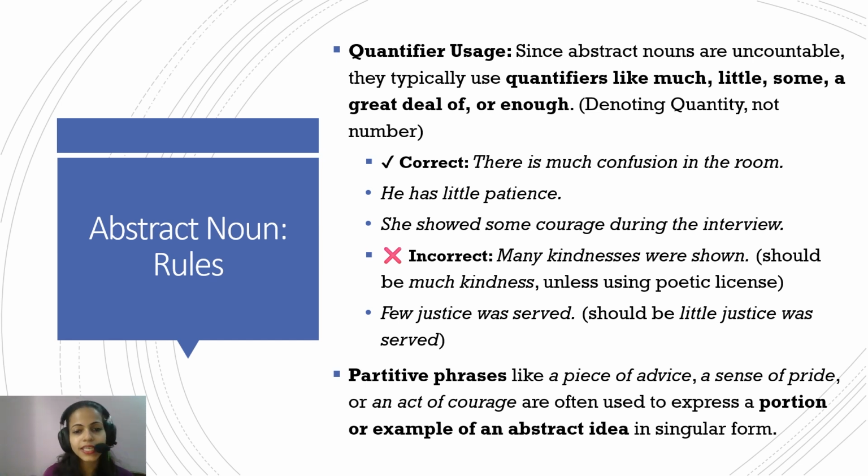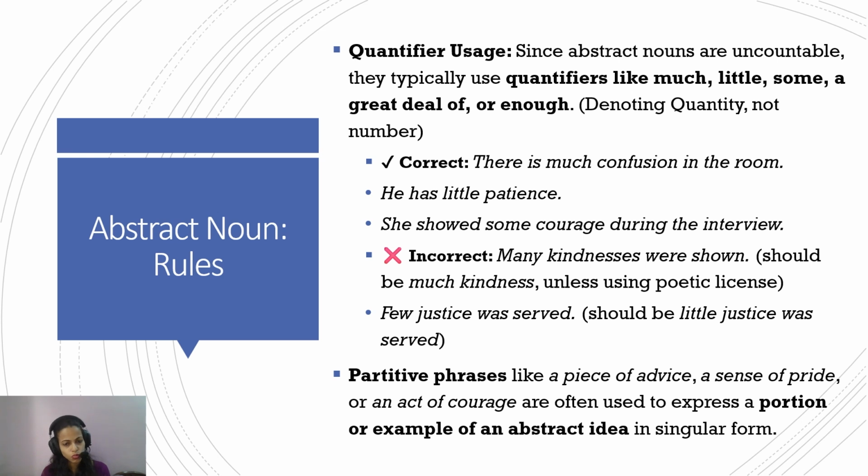Now, what is that? Like I said, abstract nouns can be understood as an ocean of things. You can take them as some big ocean where you can take out some quantity. You can take out a part of it. So if advice were an abstract noun we are considering, take it as an ocean. If somebody were to say a piece of advice, that means somebody has given you one advice.